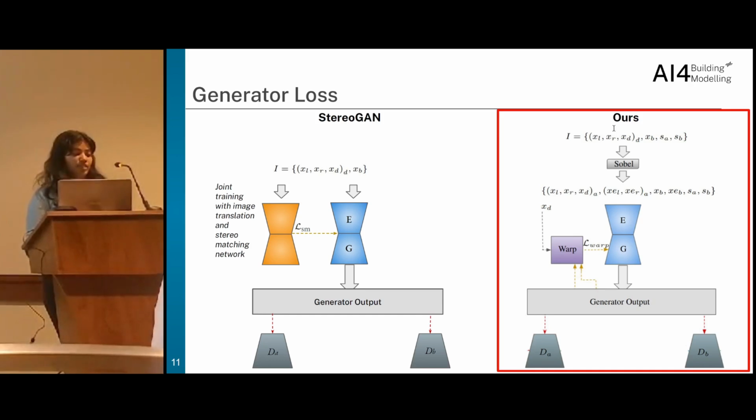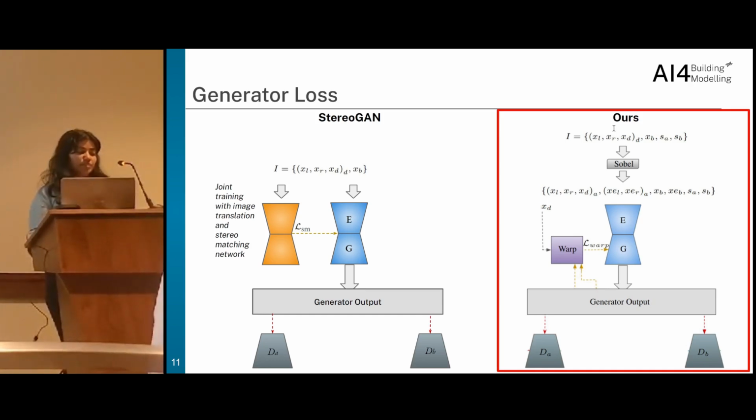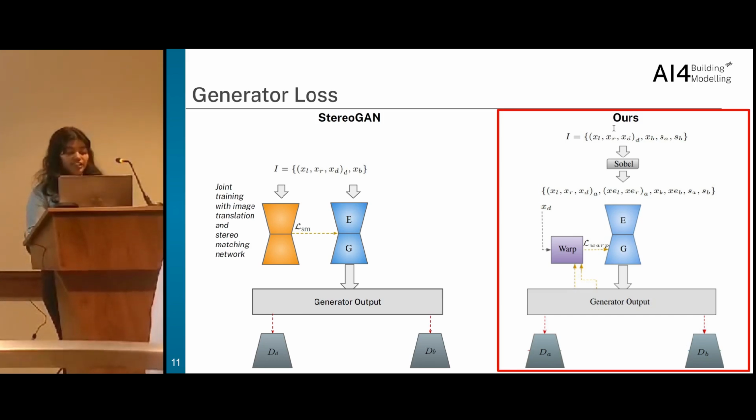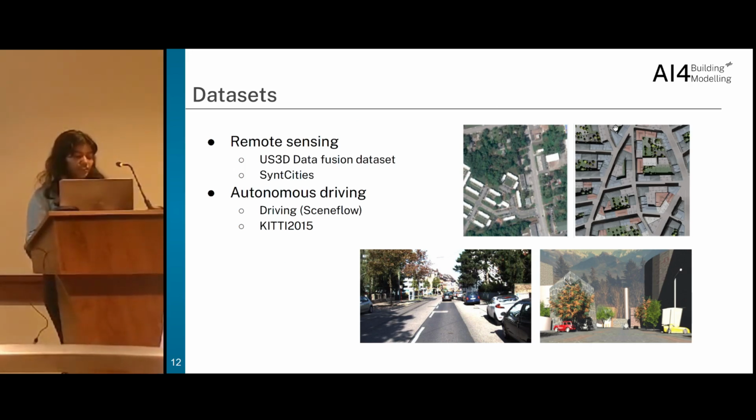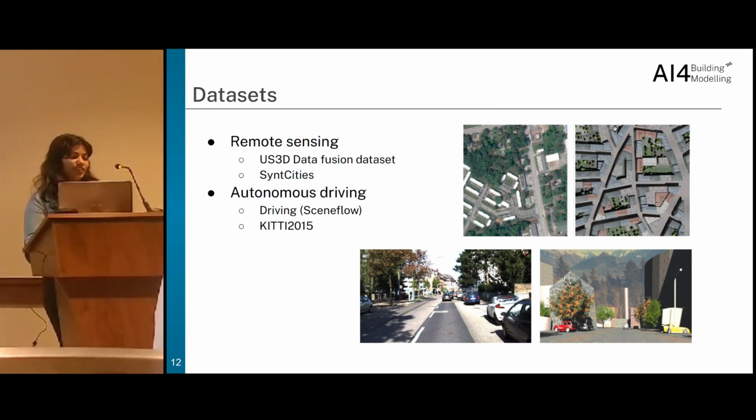In addition to edge maps, we incorporate a warping loss between the translated images to maintain stereo consistency. The warping loss is included with the other losses during the training of the generator instead of an additional disparity network. To ensure our model performs well in all domains, we train and test our model in remote sensing as well as autonomous driving datasets.